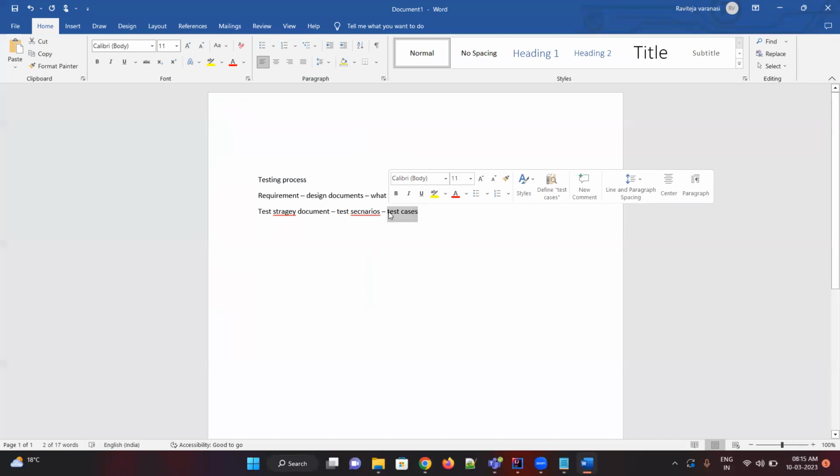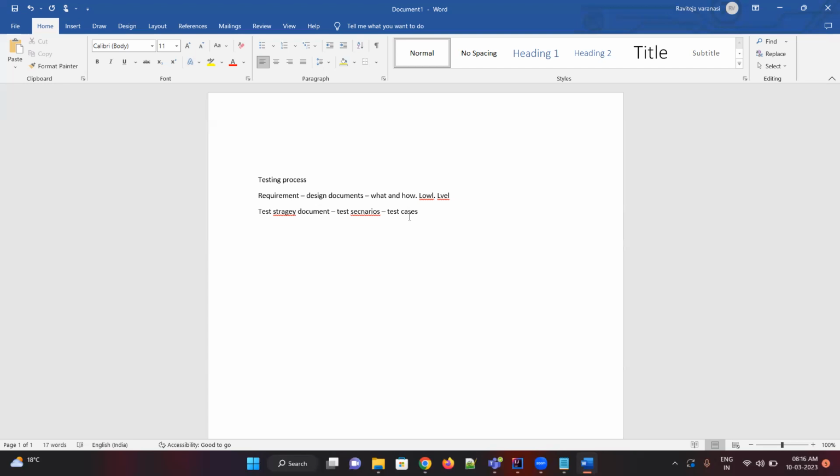These test cases are important for both kinds of testing. Without a test case, you can't write code or a test. So this is our Bible. For testers, the test case is like our Bible. I mean, it's like a guide. Everything will be defined in the test case only. So while writing test cases, we have to be very, very careful. We have to spend a lot of time on writing test cases.